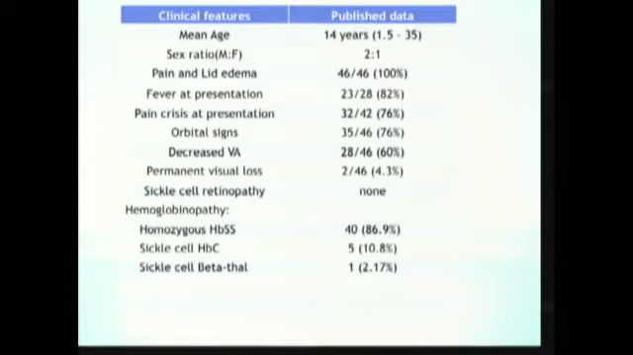All of the reported cases did not have sickle cell retinopathy at presentation. The hemoglobinopathy usually present is the homozygous sickle cell disease. There are 5 cases of sickle cell hemoglobin C and sickle cell, and 1 case of sickle cell beta thalassemia.